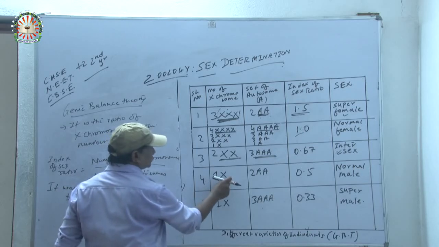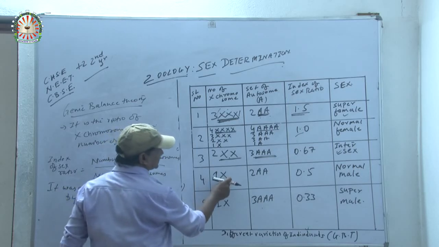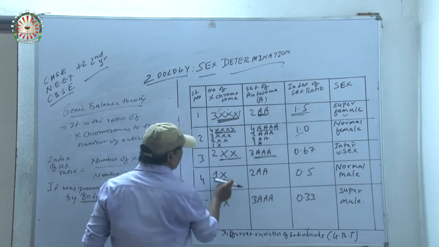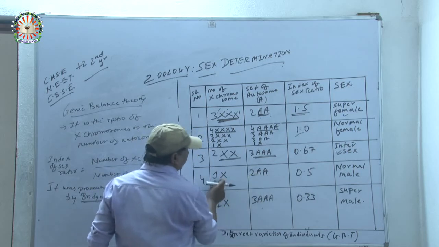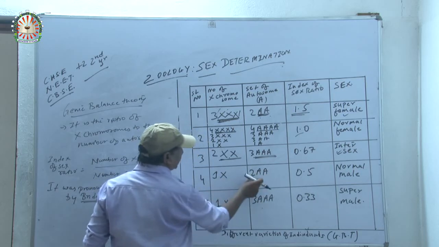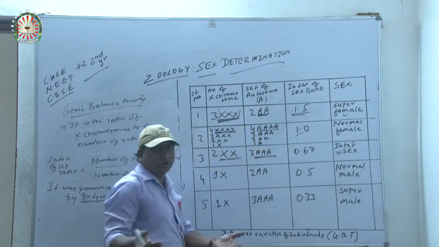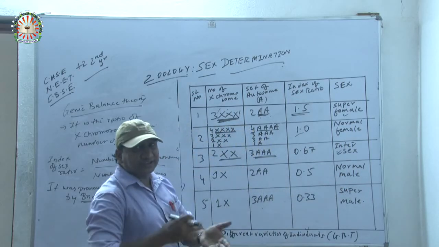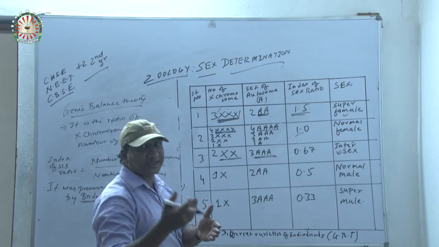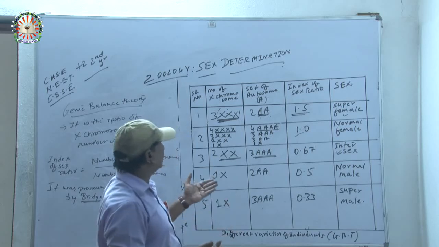Here the sex chromosome is X and the autosomes are 2. Now X, 1 divided by 2, that is 0.5, that is normal male. As we know, in normal male it is XY, and in case of female it is XX.